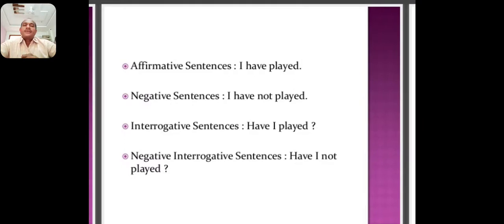In a negative interrogative sentence, have I not played cricket? To recognize this in the examination, for example: I have played cricket just now. I have not played cricket just now. Have I played cricket just now? Have I not played cricket just now? By these keywords, you can find out the present perfect tense.